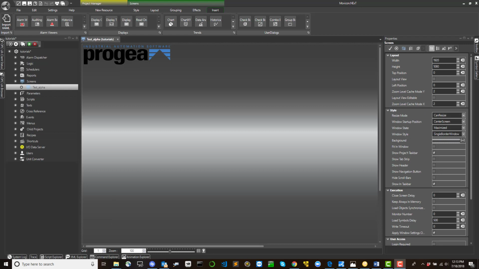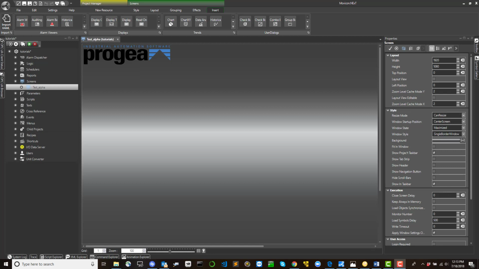Movicon has a library called the Toolbox, which is full of ready-to-use, predefined, and configured objects. This toolbox can be accessed from the screen using the Toolbox tab located to the right of the workspace.